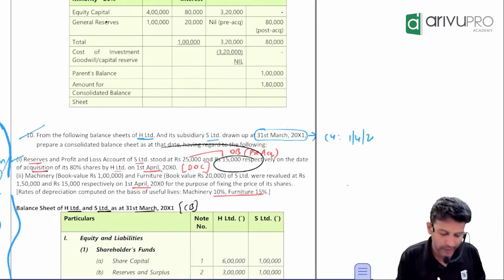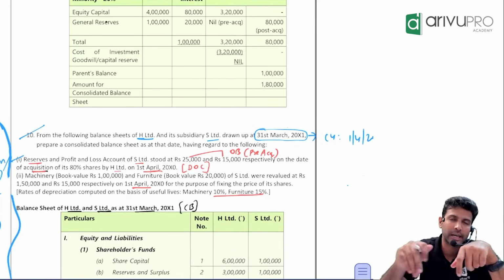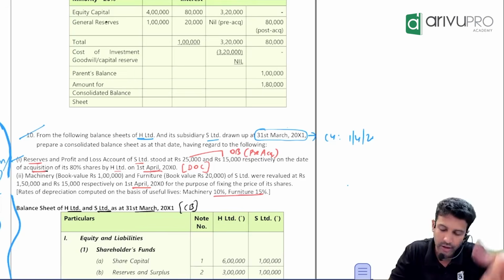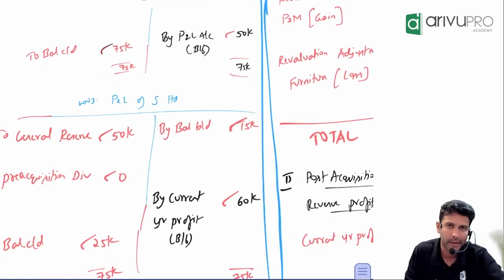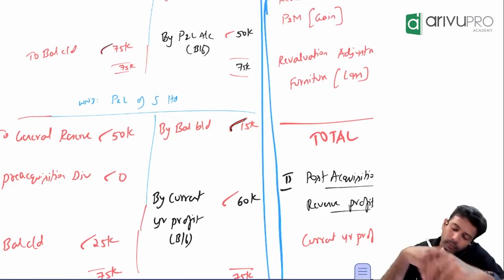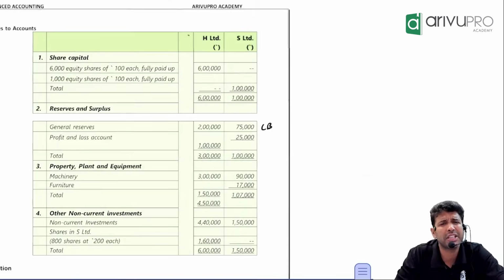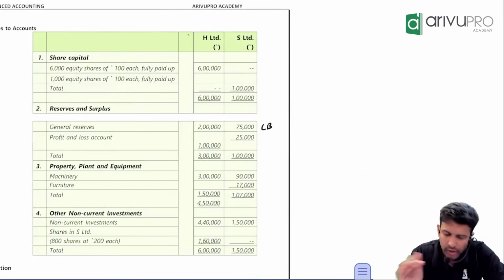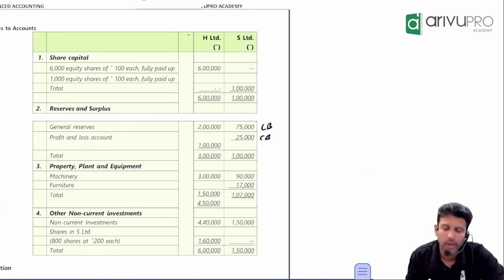How much is the opening balance of P&L? 15. Where will you post this? I'm talking about the ledger. In the ledger, will it come on the debit side or credit side? Credit side. Same as working note number 2, working note number 3 is on the same parlance: "By balance brought down 15,000." They have already given the balance sheet of the subsidiary company at the end of the year. End of the year balance sheet will have opening balance or closing balance? So if you come to note number 2, P&L of the subsidiary company has a balance of how much? 25,000. This is the closing balance of P&L.